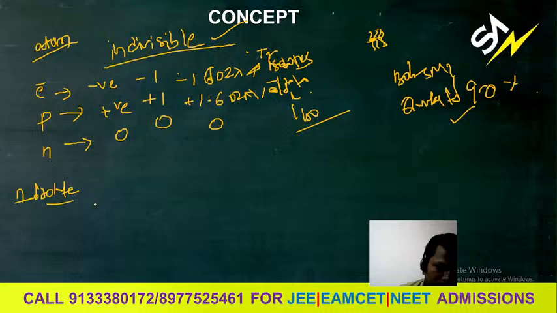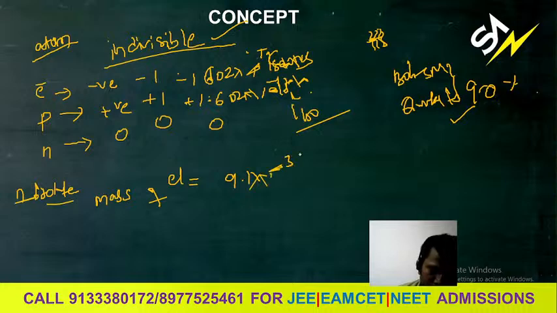When we go for the mass of the electron, what is the mass? 9.1 into 10 to the power of -31 kg. Okay, 9.1 into 10 to the power of -31 kg. We can write it in grams as 9.1 into 10 to the power of -28 grams.